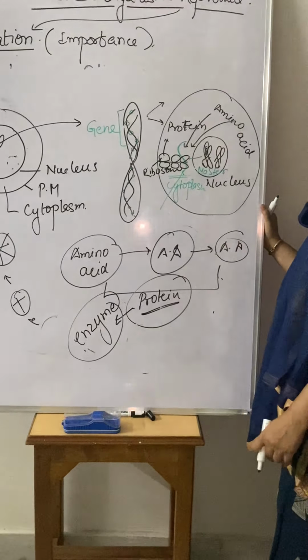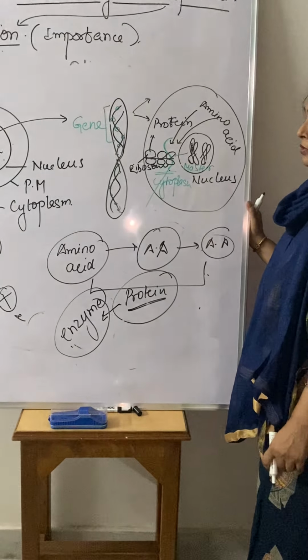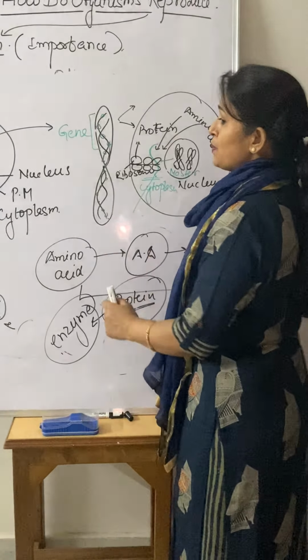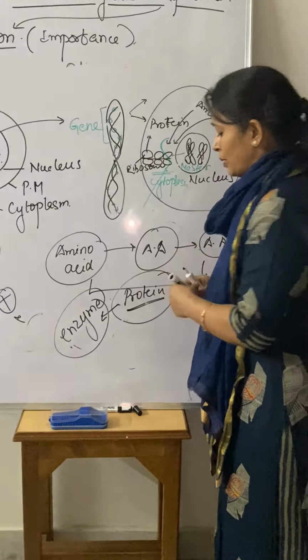So this is the way of passing information from one parent to the next generation. And when the information is passing, when there is a fusion of the male and female gamete, it should be very accurate. If it is not accurate, then there is a degree of variation, and the progenies are going to be a little bit different from one to another.